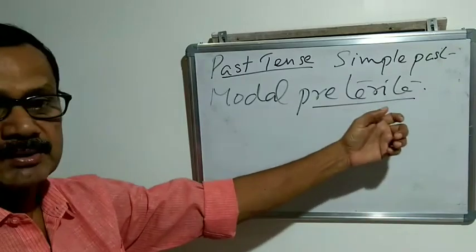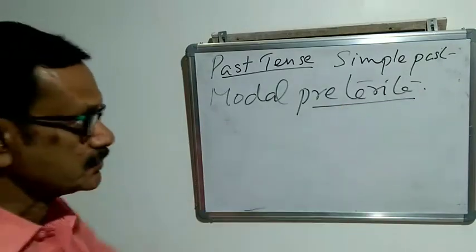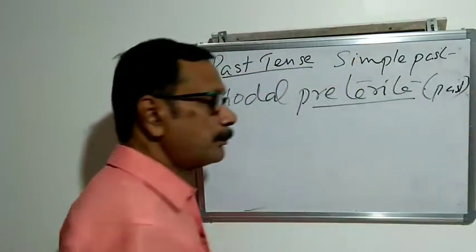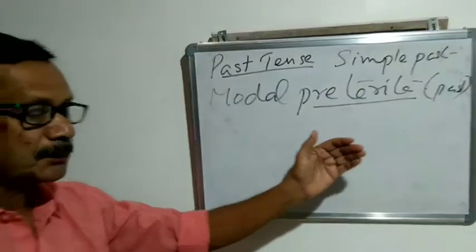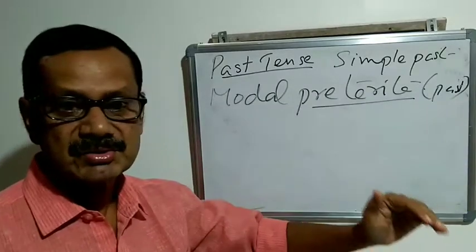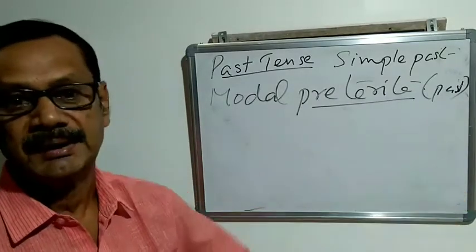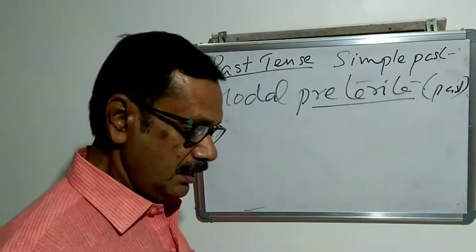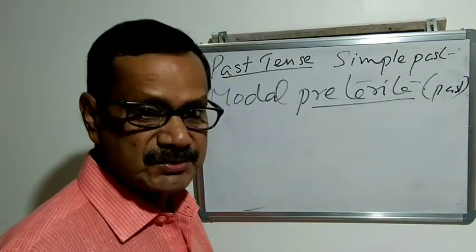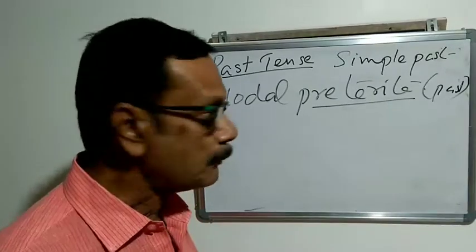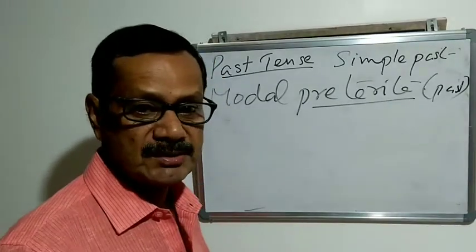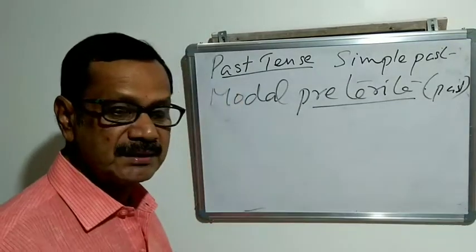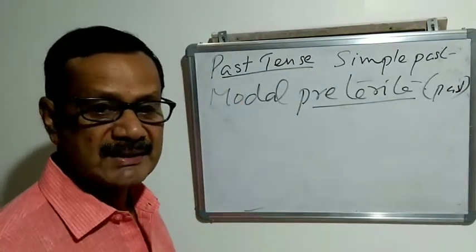Modal preterite: a verb in the past having present or future meaning. So we can see that past tense may be used in subordinate clauses, to express something desirable or conceivable.